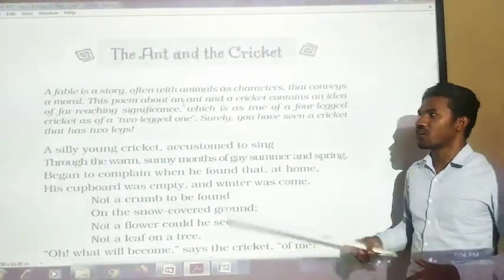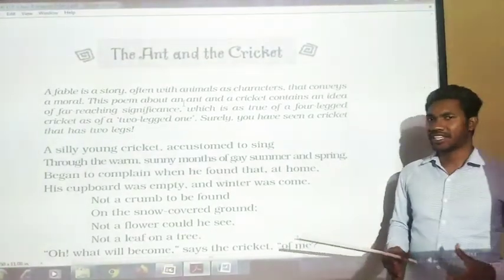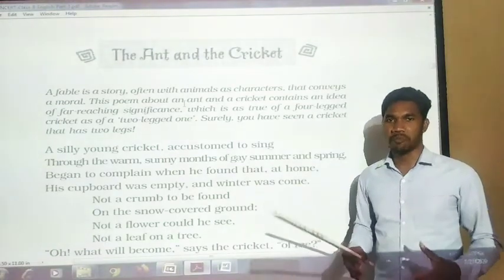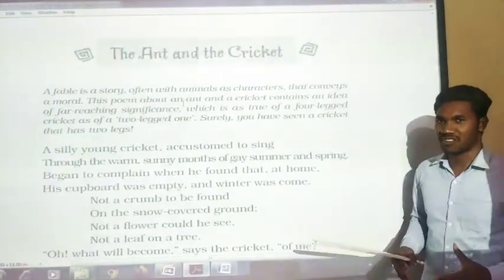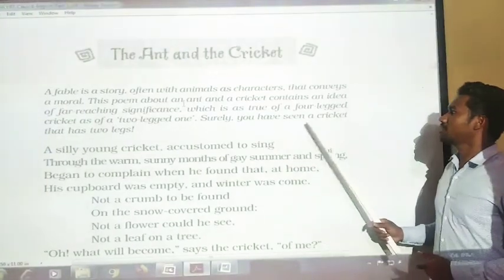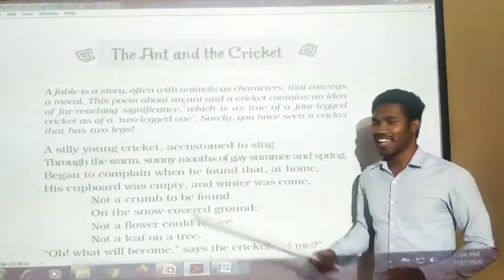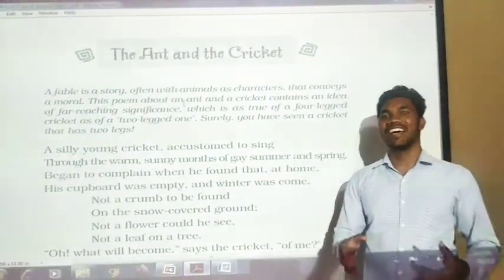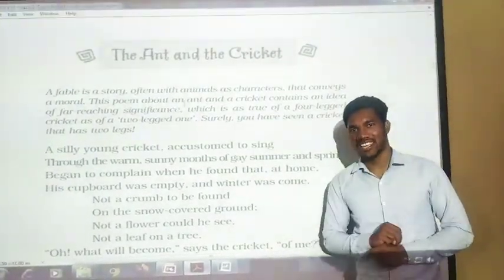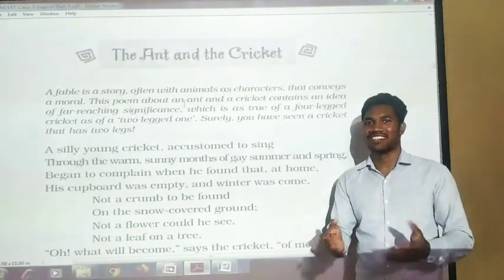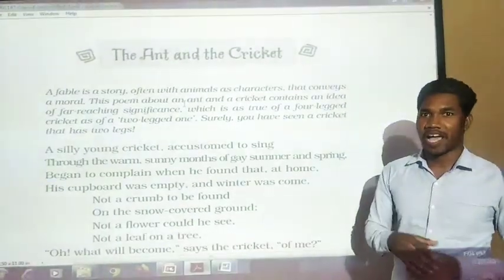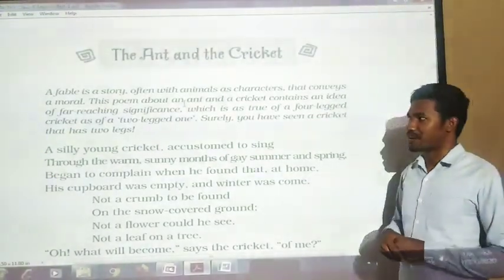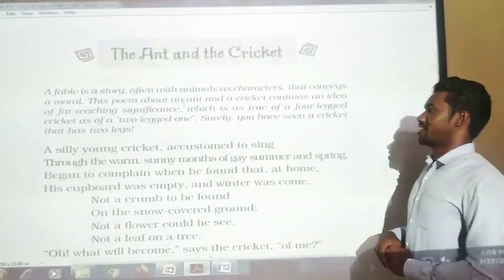Because the story we are going to see is about the ant and the cricket, and the cricket here is very lazy, very stupid, and very foolish. Surely you have seen a cricket that has two legs, and here also it is said that surely everybody has a cricket which has two legs. Have you seen a cricket which has two legs? Yes. It is referring to human beings. It is referring to all of us, everyone, as a two-legged cricket.